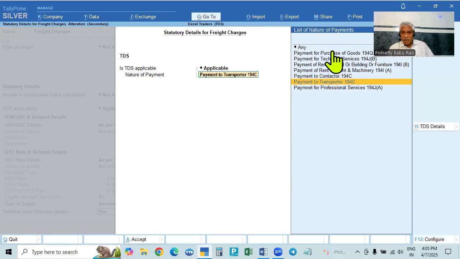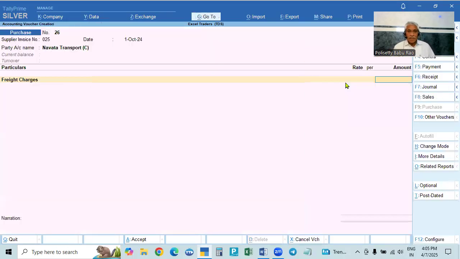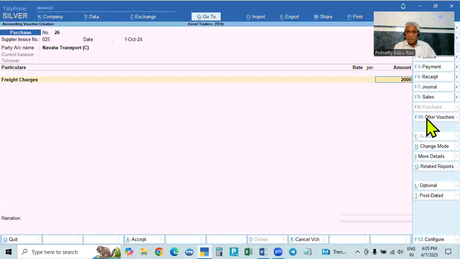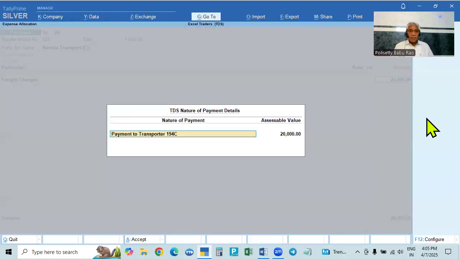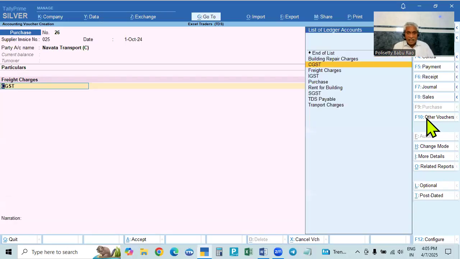Select the correct nature of payment. There are many natures of payment, many subsections. The correct one you have to select is payment to transporter, 194C. Accept. Okay, and then what is the amount paid? 110, amount paid is 20,000. So here 20,000, and here there is no GST. If there is GST, you have to select CGST or IGST. But here no tax is given.